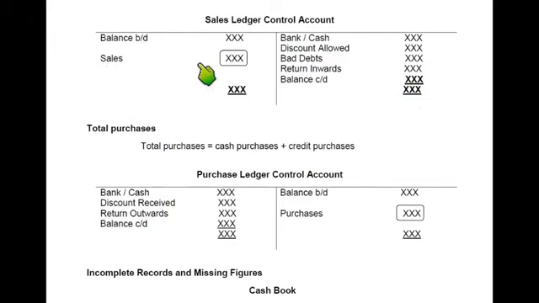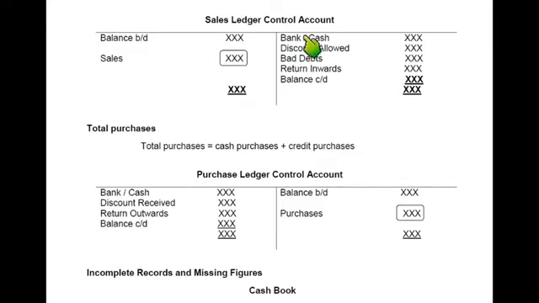Therefore, then we need to calculate sales. Sales is not normally given in a single entry question, so we need to calculate the sale. This is an unknown figure. This is an X figure we need to calculate. Then as you're aware, if a customer pays the money, the debtor will be decreased.